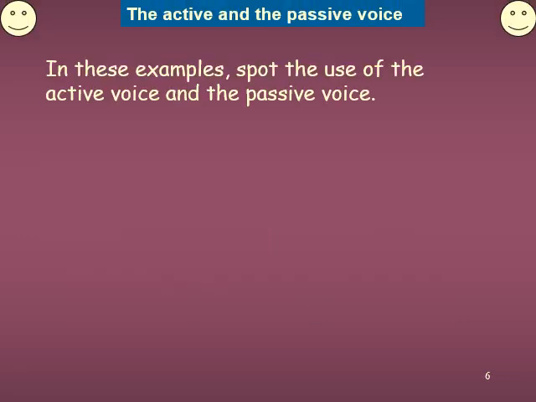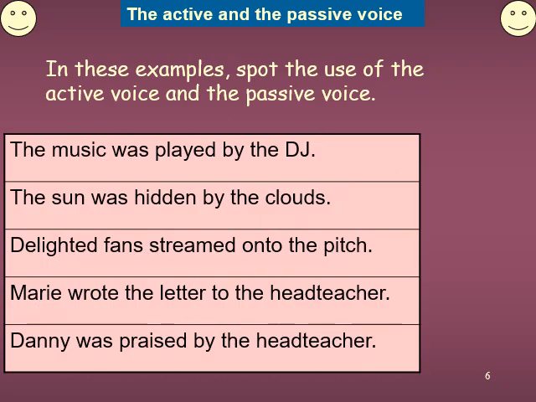In this example, spot the use of active voice and passive voice sentences. Let us try to understand. Of course, I have given you two examples. With these simple examples, let us try to understand which one is an active voice sentence and which one is a passive voice sentence. For example, the music was played by the DJ. Is it active voice or passive voice? It is a passive voice sentence.